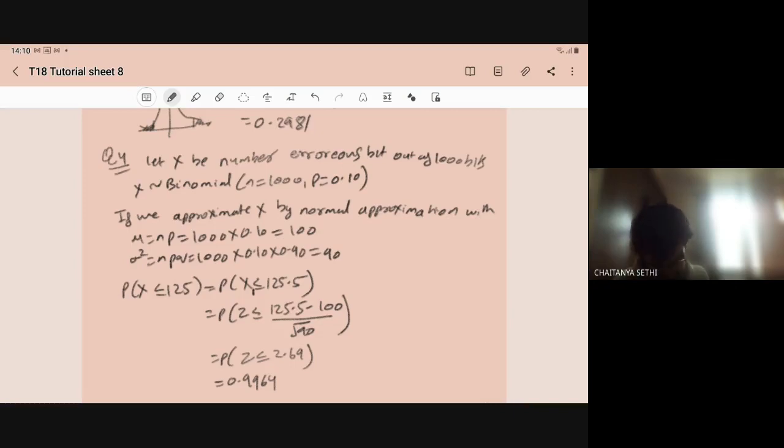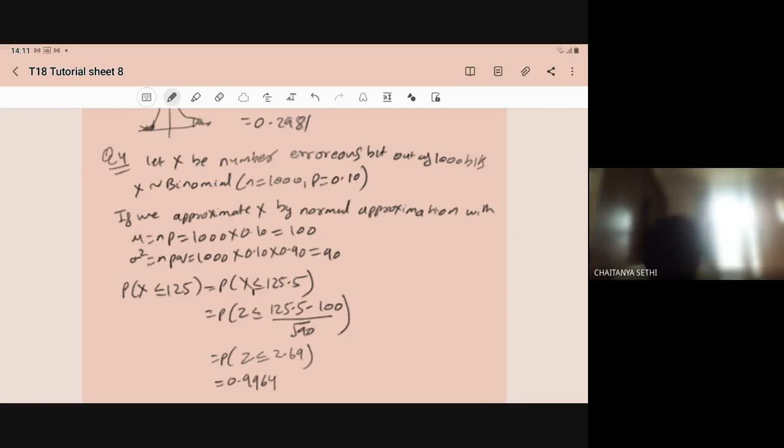So X follows the binomial distribution with parameters n equal to 1000 and p equal to 0.10. P is given to you: there is a 10% chance that a bit will be transmitted wrongly. We have to apply the normal approximation.